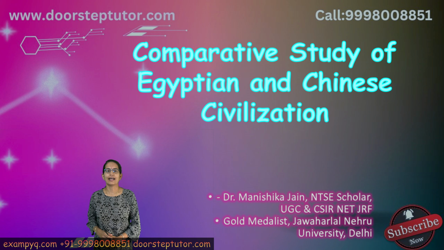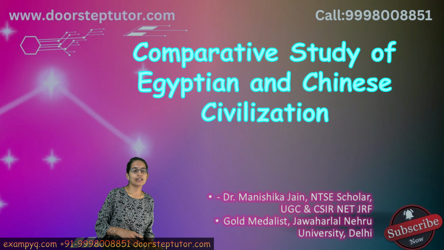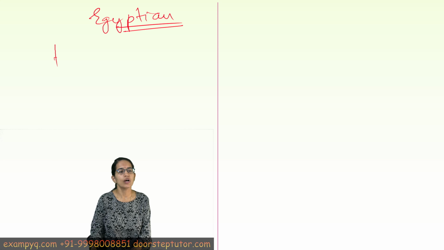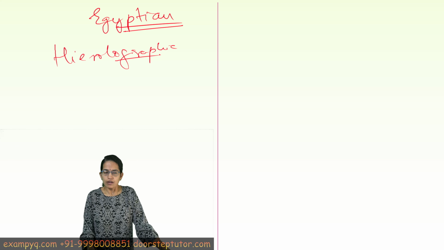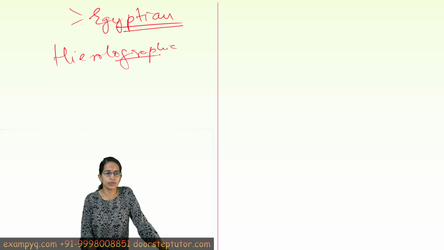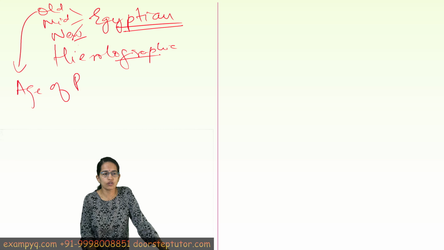Let's do a quick analysis of some of the key factors under Egyptian and Chinese civilization. So let's begin firstly with the Egyptian civilization. Now, the Egyptian civilization, as we know, has a hieroglyphic script which was very different from the other scripts that were there. The Egyptian civilization has been divided into three periods: old, medieval and new period. The old period was called the age of pyramids, where lots of pyramids were built.